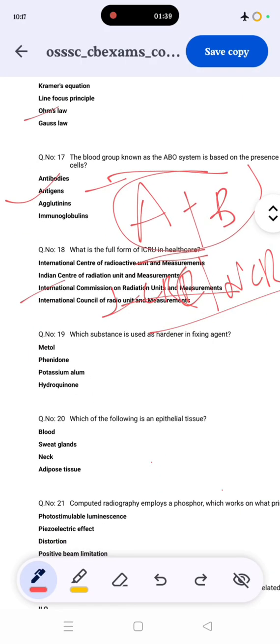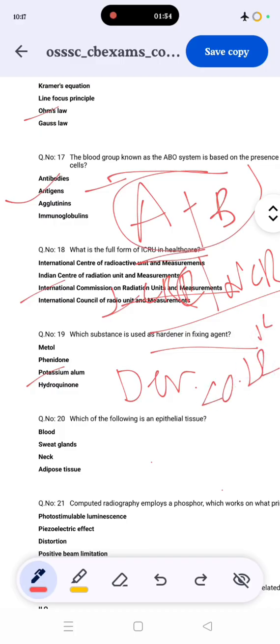Then, which substance is used to harden the fixing agent? The correct answer is potassium alum. Metol, phenidone and hydroquinone are developers. Developer temperature is 20 degrees Celsius or 68 Fahrenheit. Keep in mind, if asked about the darkroom temperature, you can give the answer 20 Celsius or 68 Fahrenheit. Then the fixing agents are potassium alum and sodium thiosulfate. Both are correct answers.